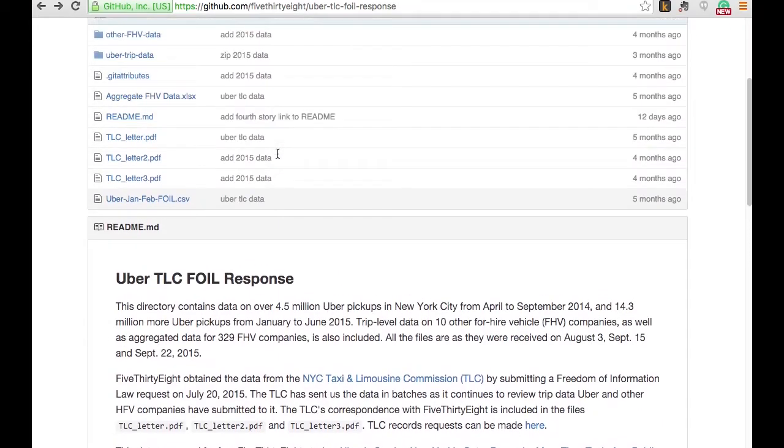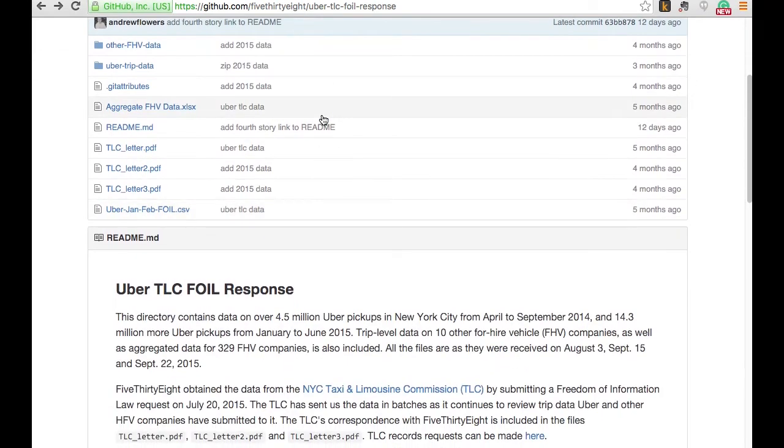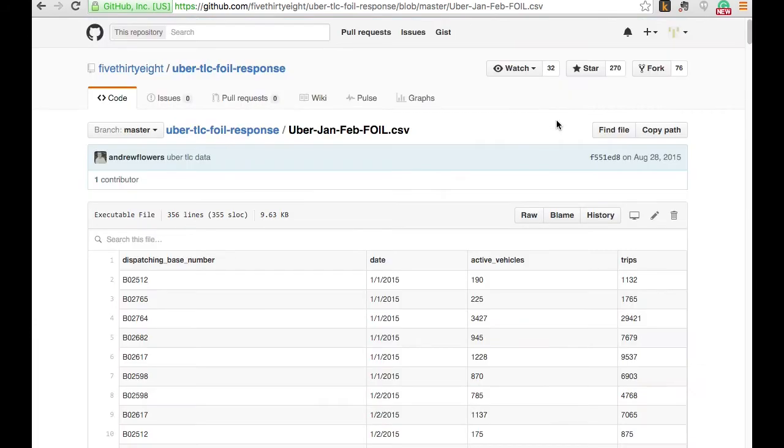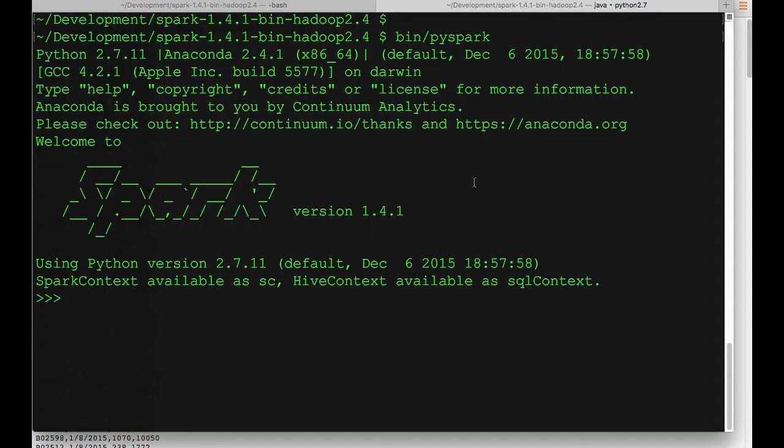We're going to be analyzing this Uber data as it occurred in New York over a period of time. We're going to take a look at it using Python and Spark. I'm going to download this file to a location that I can easily load it into Spark, and I've done that already. So you'll see in the next example here how I load it up. I'm sure the driver program has been started by now, and it has.